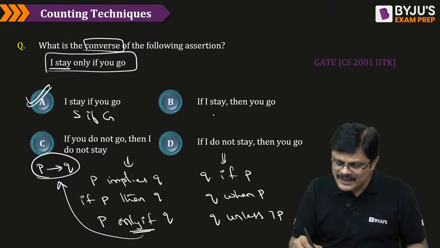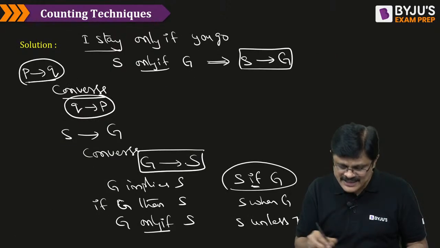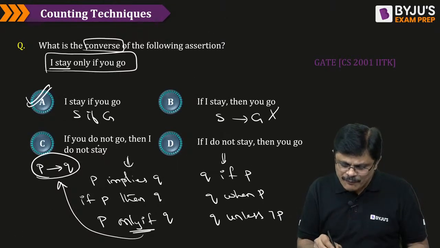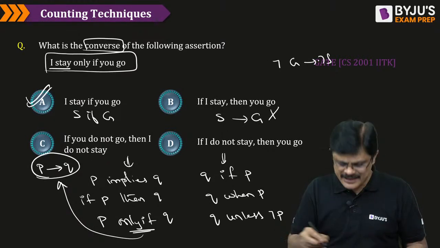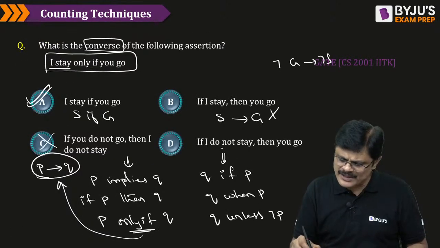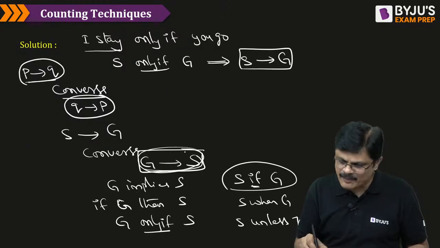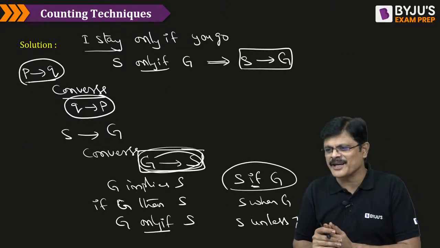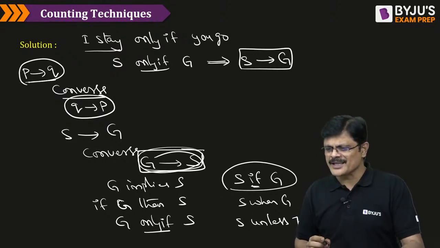Actually, if you see this, S implies G, but your converse is G implies S, therefore it is wrong. If you do not go, then I do not stay, that is, negation G implies negation S. This is also not your converse, your contrapositive is not this, therefore it is also wrong. What is it? If I do not stay, then you go. This is also not the correct option because you want G implies S, my dear friends. All of you able to follow? Is the idea clear? Yes or no?